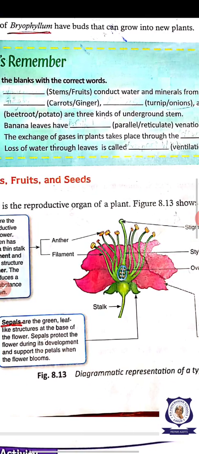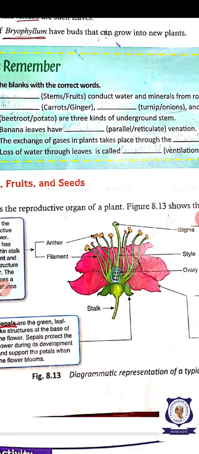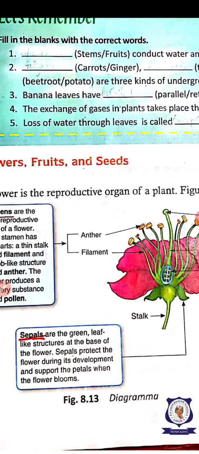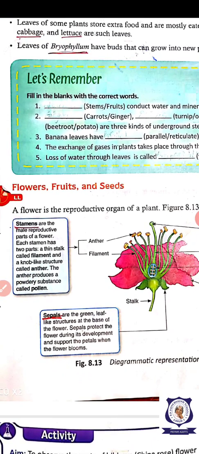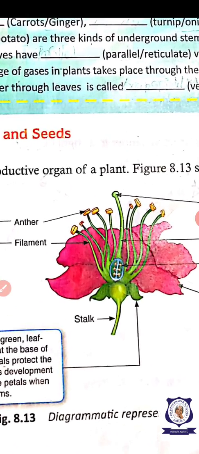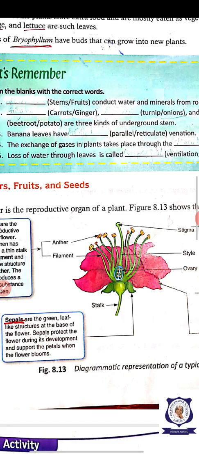Flower is the reproductive part of the plant. What is reproduction? The plants and animals, they produce their own kind to keep their progeny surviving. பிளான்ட்ஸும் சரி அனிமல்ஸும் சரி அதனுடைய யங் ஒன்ஸ் எல்லாம் ப்ரொடியூஸ் பண்ணி தன்னுடைய இனத்தை அழியாமல் பாதுகாக்கிறது. Do you understand, children? Now we see the flower. இப்போ நம்ம we are going to see about the flower. Flowers are the reproductive part of the plant.